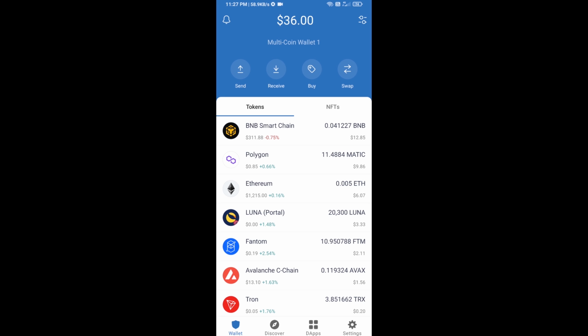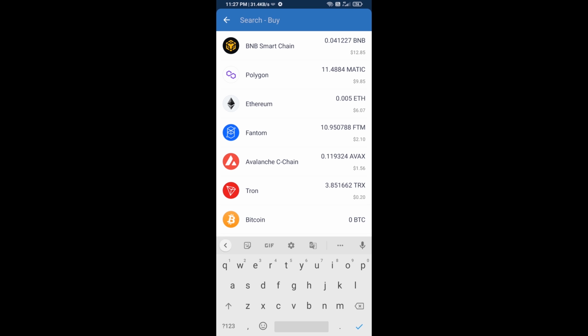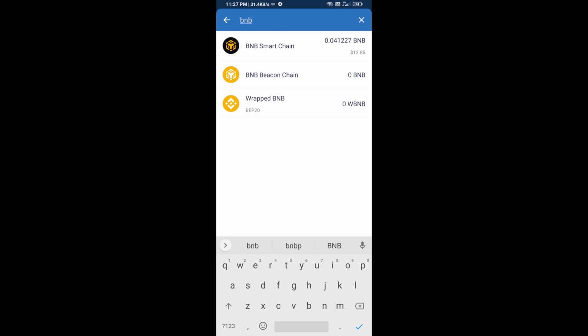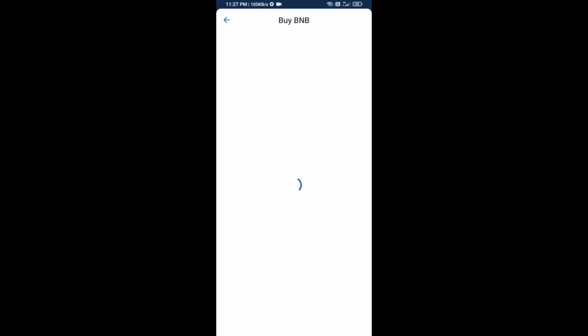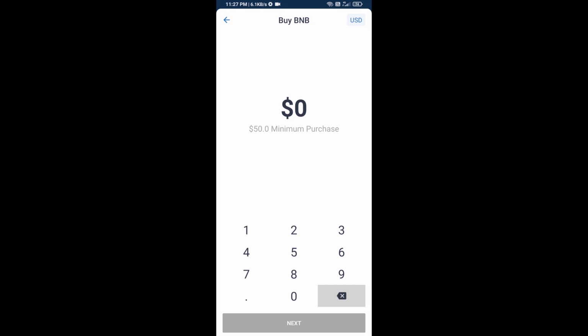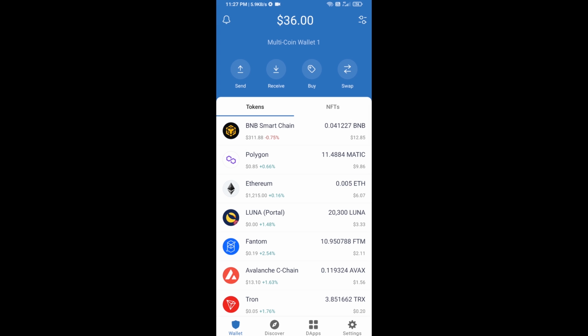Firstly, you will buy BNB Smart Chain. Click on the buy button and here you will search BNB. Then open BNB Smart Chain and here you can purchase a minimum of $50 of BNB. Or you can receive BNB Smart Chain using a contract address.